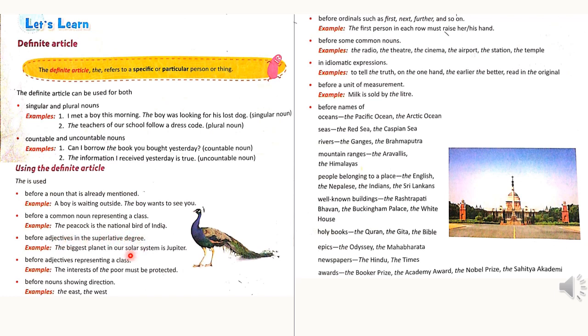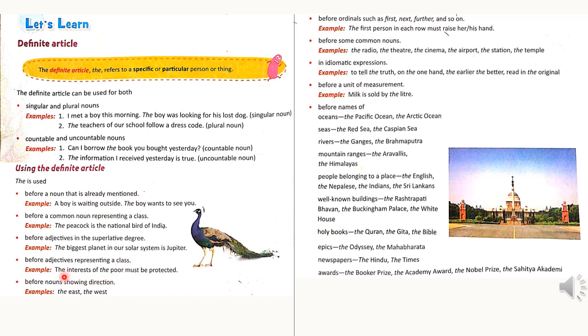Before adjectives in the superlative degree, we use the definite article the. The biggest planet in our solar system is Jupiter. Biggest is the superlative degree. In front of the superlative degree, we use the definite article the.